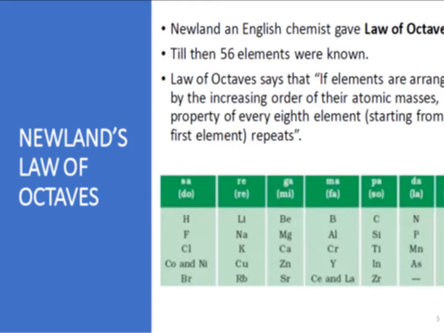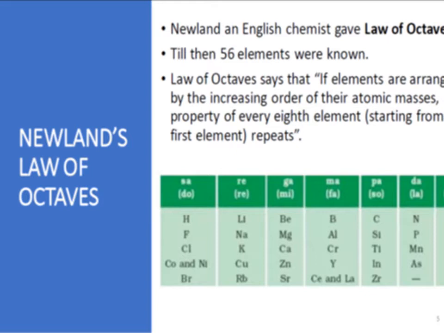He also considered their fundamental properties, meaning their physical and chemical properties, and he derived the law of octaves through his classification.